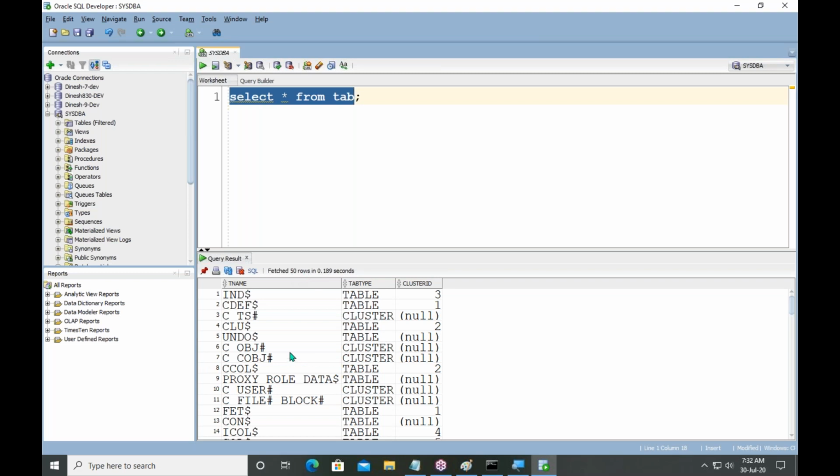And in this environment, what you need to observe, you have so many graphical icons. If you want to see the names, not only typing query, you can also use graphical icons. If you expand the tables folder, you can see all tables. If you expand views folder, you can see all views.